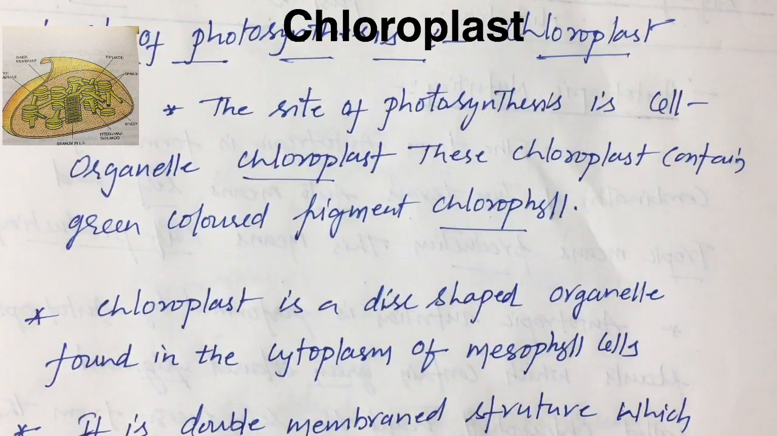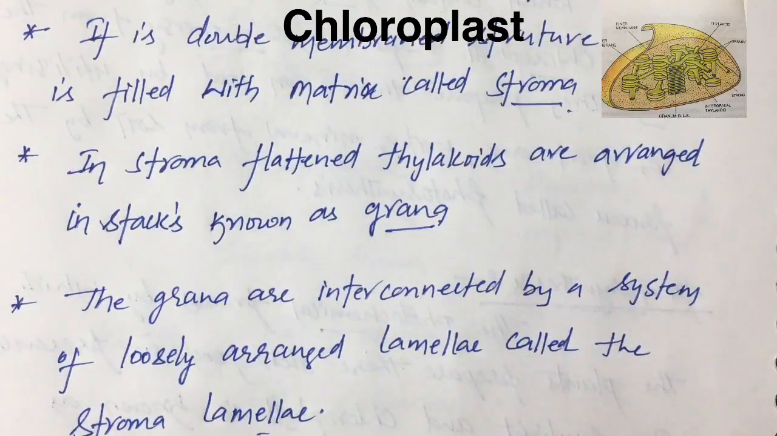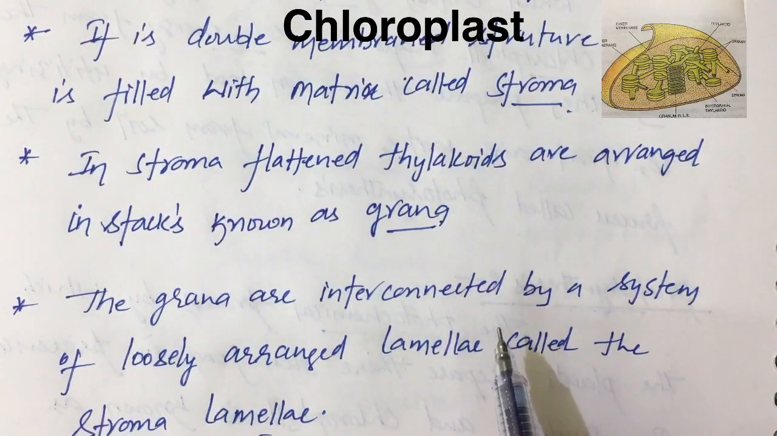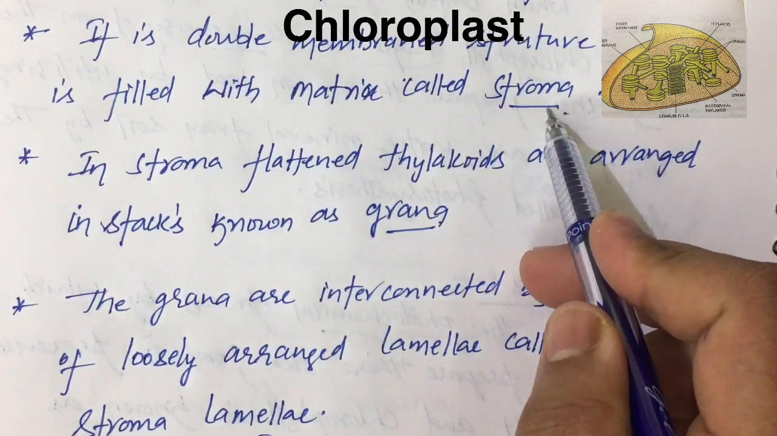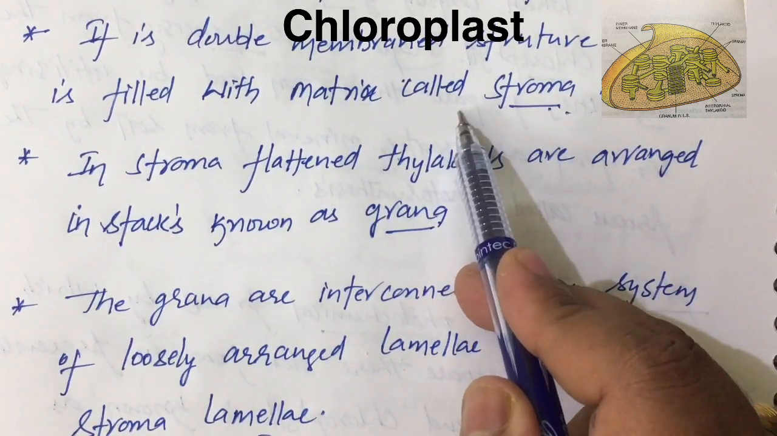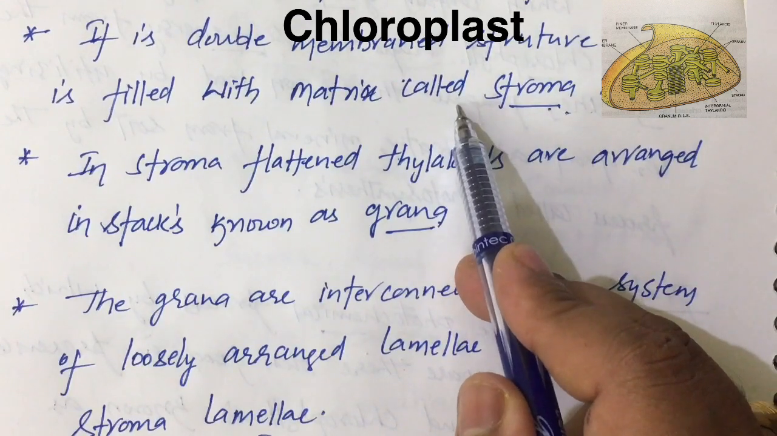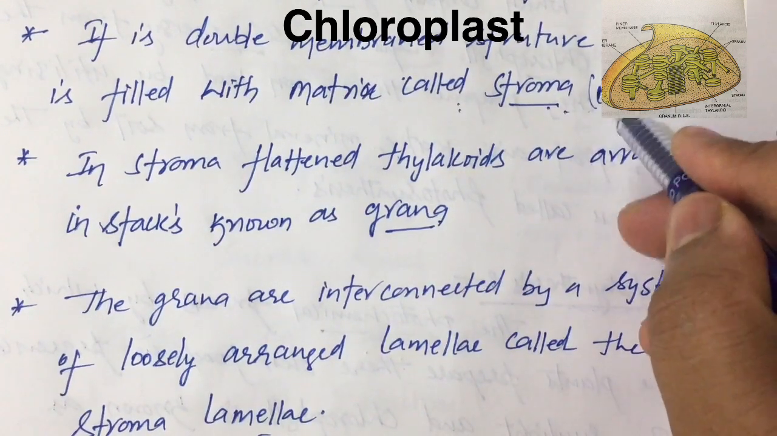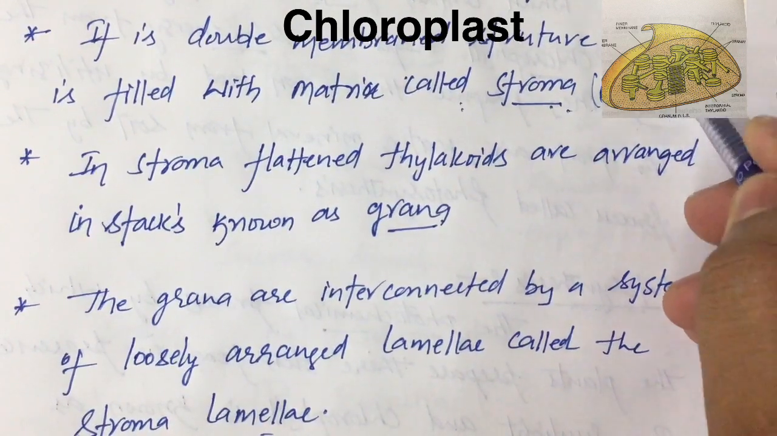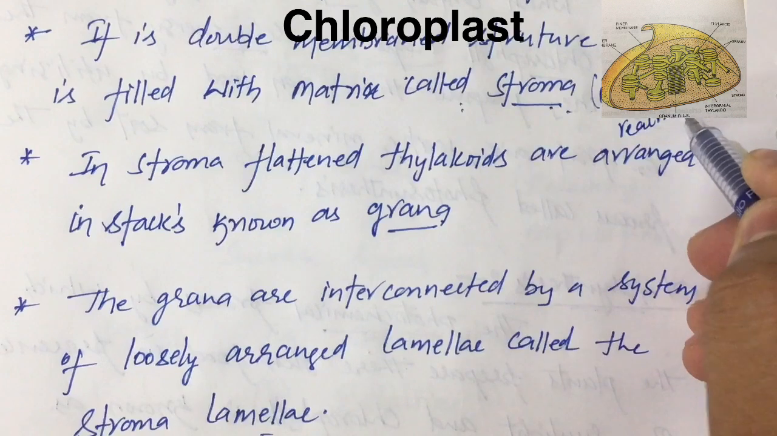This chloroplast contains a green colored pigment called chlorophyll, which traps the solar energy, as we discussed earlier when we spoke about photosynthesis. So this chloroplast is a membrane bound disc shaped structure which is generally found in the mesophyll cells of a leaf. It is a double membrane structure which is filled with a matrix called stroma. It is believed that in the stroma all the enzymatic reactions of photosynthesis occur, which leads to the formation of starch. In this stroma, what happens, children? All enzymatic reactions occur. You have to remember this.